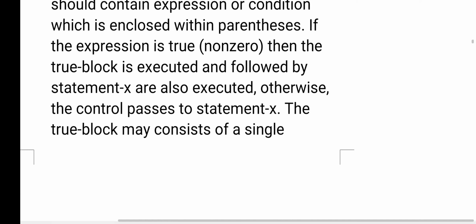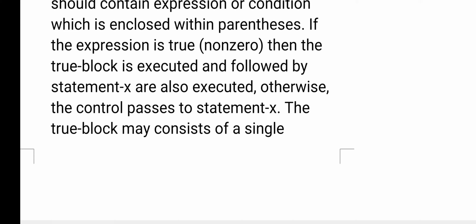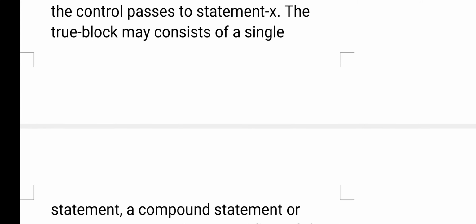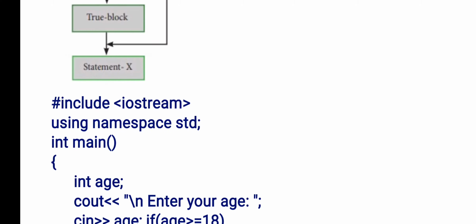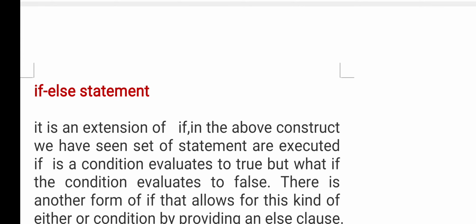Now, if else is an extension of simple if. Whatever is there in the simple if, we just add the else part. Else part means the false part: if the condition is false, what you have to execute will be discussed in the if else. The next one is nested if. Nested if means writing one condition inside another condition.